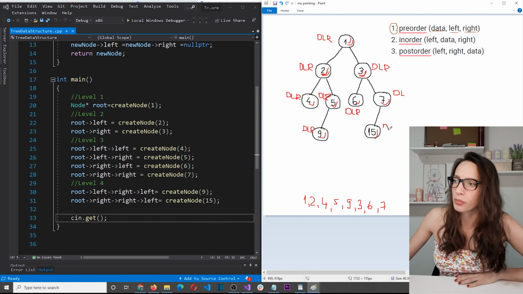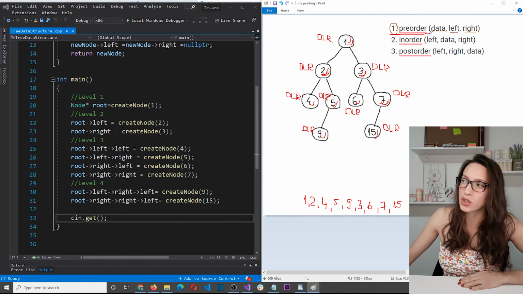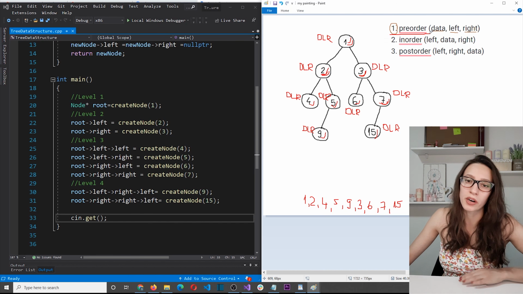And again, I need to print the data, which means I need to print number 15, and then I need to visit the left child and the right child. And since there is no left child or right child, I go back and here data, left, right, but there is also no right child. So I go back and we have successfully traversed a tree with the preorder algorithm. So this is the visual representation of the preorder algorithm, and this is how you can print all the numbers of this tree with the help of the preorder algorithm.